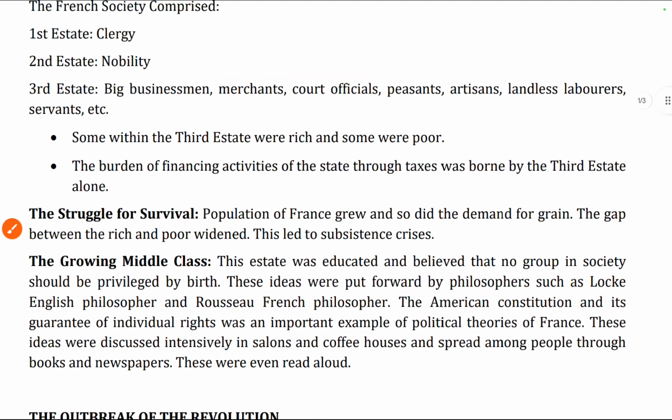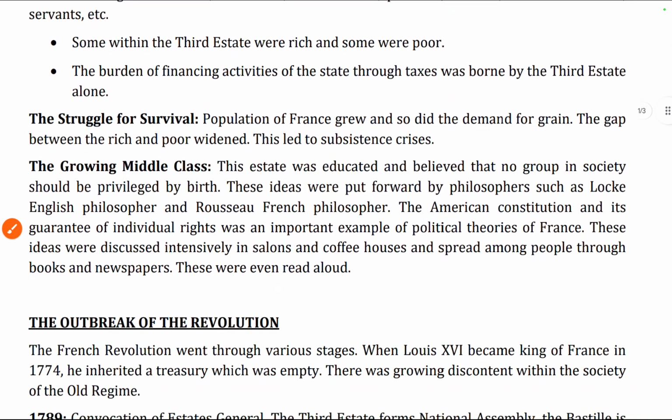There was absolute monarchy, and there was no voting right for common people. Social causes were privileges for clergy and nobility, and inequality in society. Economic causes were heavy taxes which were only borne by the Third Estate, rising prices of bread, and France was in debt due to wars.